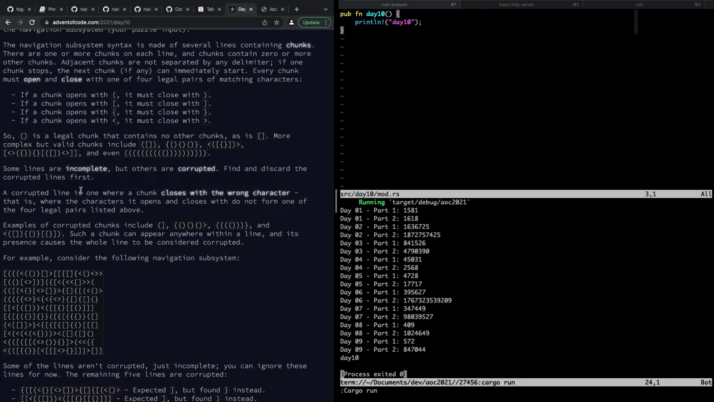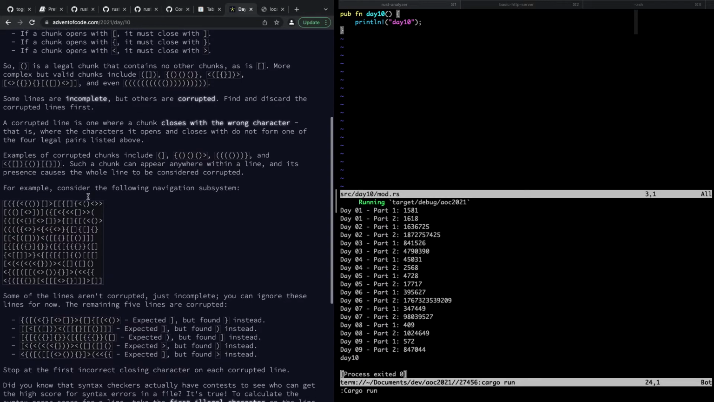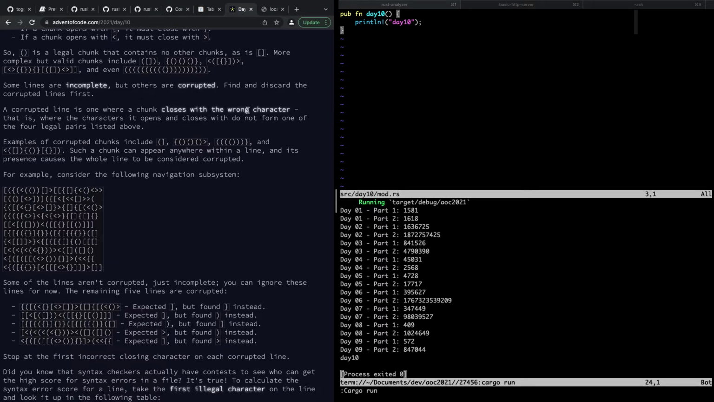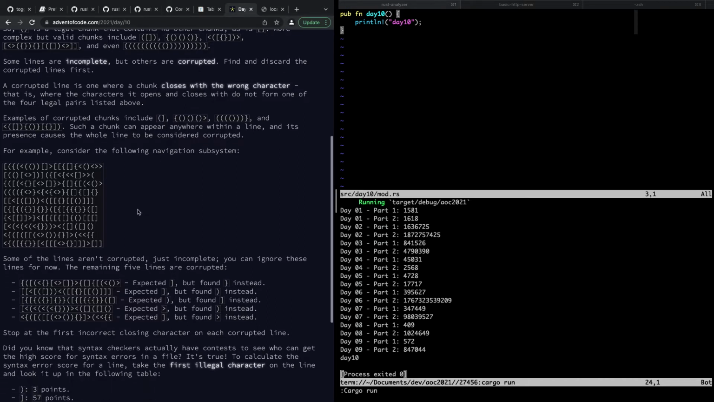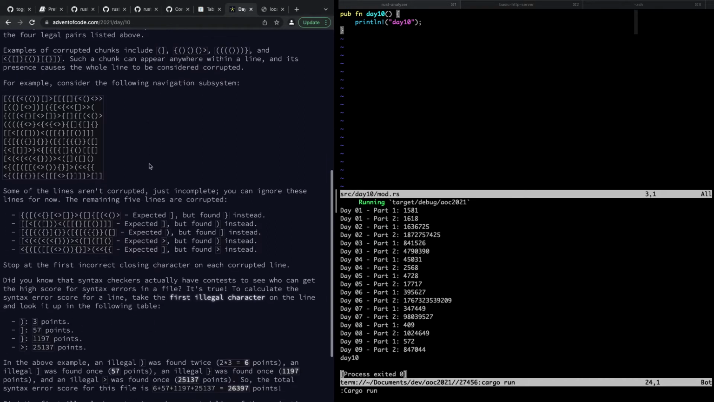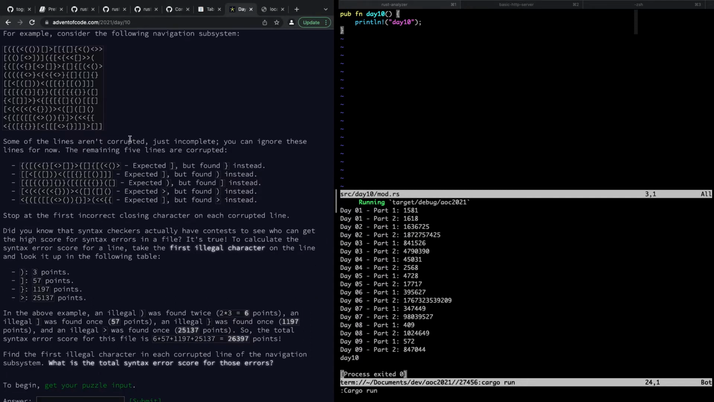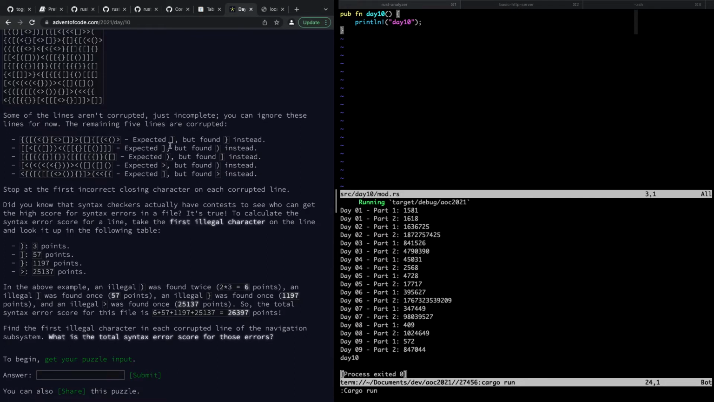Some lines are incomplete, but others are corrupted. Find and discard the corrupted lines first. Okay, corrupted lines where one chunk closes with the wrong character. All right, so part 1 seems pretty straightforward, right? If we're just checking to make sure that we have a close for every open, and the open character style matches the closed character style. Not sure if style is the right word, but that's what I'm going with. So this expected a square and found a curly, which is fine.